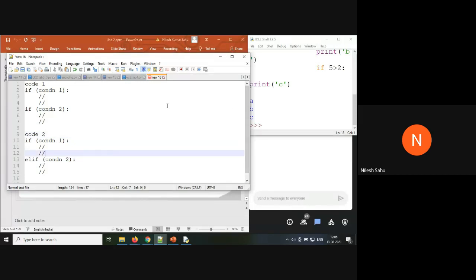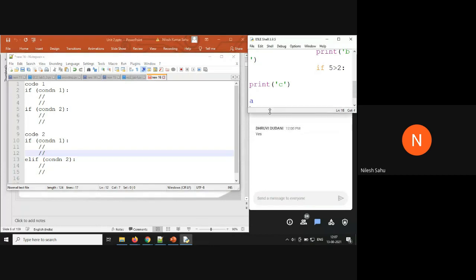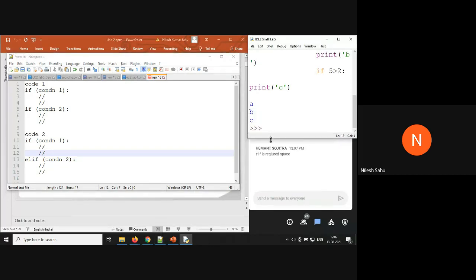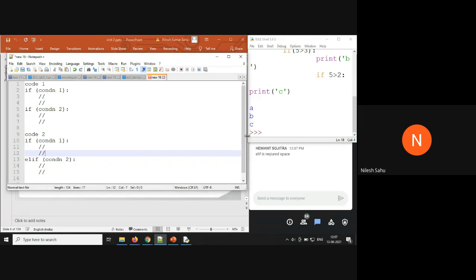In code 1, I am saying if condition 1, do something. If condition 2, do something. In code 2, I am saying if condition 1, do something. Elif condition 2, do something. Can anyone find a difference here between these two? Just don't go for the syntax now.